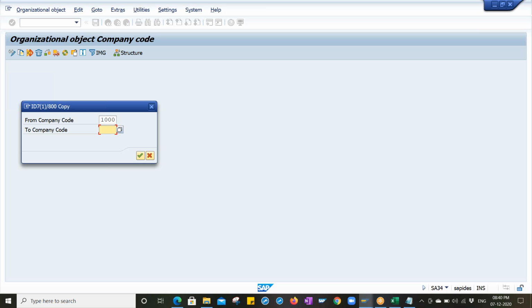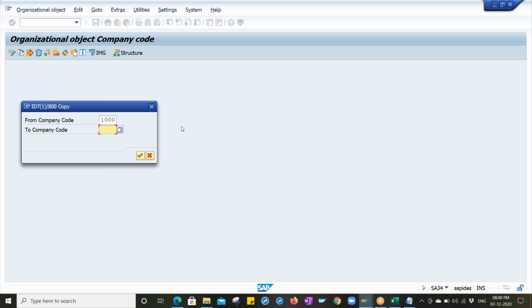I'm not telling you about the real-time things, because company codes and companies are going to be created by financial consultants. SAP is suggesting that whenever you use a company code for practice purposes, or define a new company code, copy from 1000 or use the 1000 company code. It is a 4-digit alphanumeric key, and the system won't allow you to create the same one a second time. If you want to create a new one, it must not exist already.